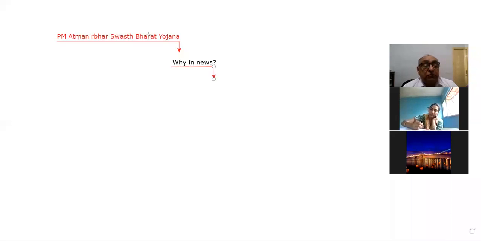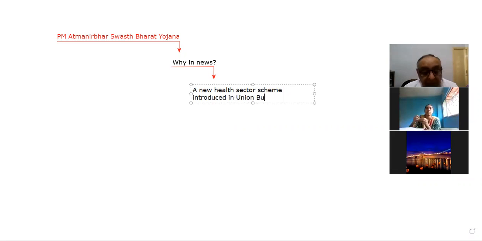So the topic is PM Atmanirbhar Swasth Bharat Yojana. Why in news? This is the first point. As far as this is concerned, a new health sector scheme introduced in Union Budget of 2021-22. So this is the importance of this scheme. That is why we are going to discuss this scheme in our class today.